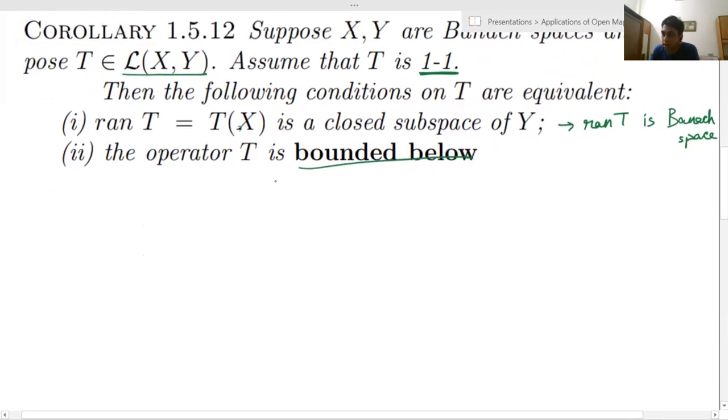Recall the definition of boundedness, which was that there exists C greater than 0 such that the norm of T applied to x is less than or equal to C multiplied by the norm of x for all x. So this was the definition of bounded. For bounded below, we just switch this inequality the other way. So you don't get arbitrarily small images for the same magnitude x.